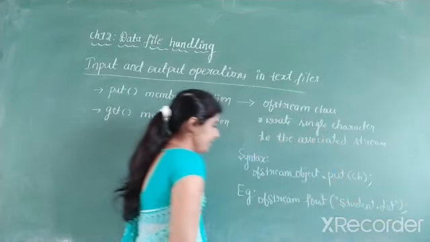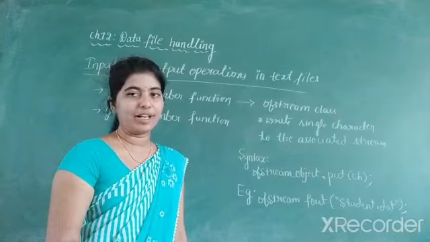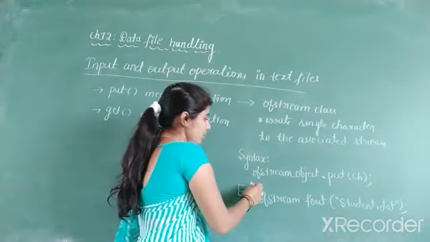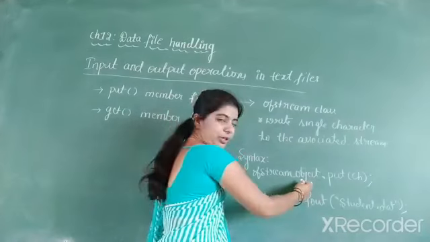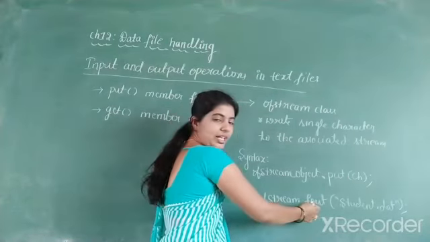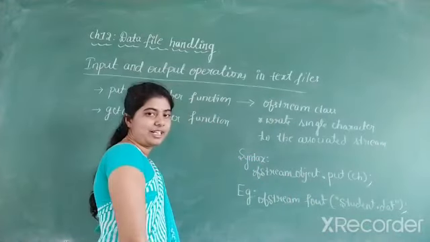First we create the object and specify the file name to which we are writing the data. Then you have to specify the file name.